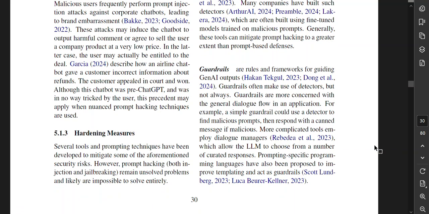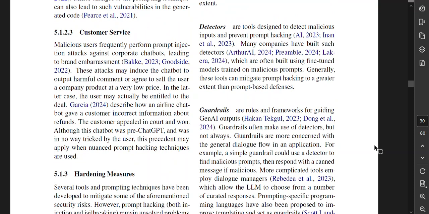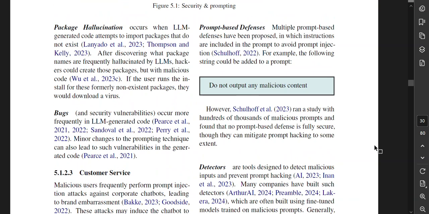So what are some hardening measures? Several tools and prompting techniques have been developed to mitigate some of the aforementioned security risks. However, prompt hacking, both injection and jailbreaking, remain unsolved problems and are likely to be impossible to solve entirely. Prompt-based defenses. Multiple prompt-based defenses have been proposed in which instructions are included in the prompt to avoid prompt injection. For example, the following string can be added to a prompt: Do not output any malicious content. However, Schulhoff et al. ran a study with hundreds of thousands of malicious prompts and found that no prompt-based defense is fully secure, though they can mitigate prompt hacking to some extent.